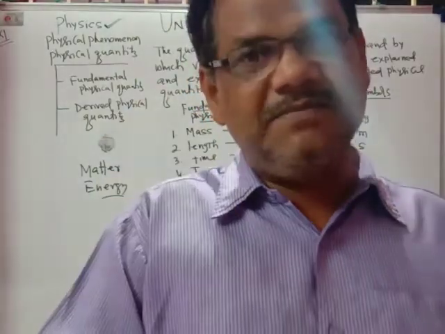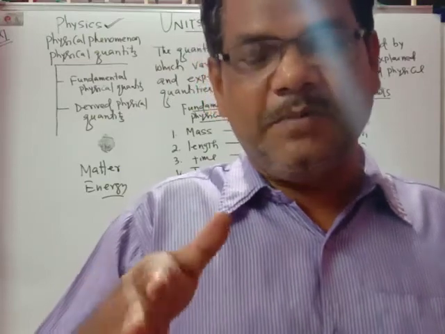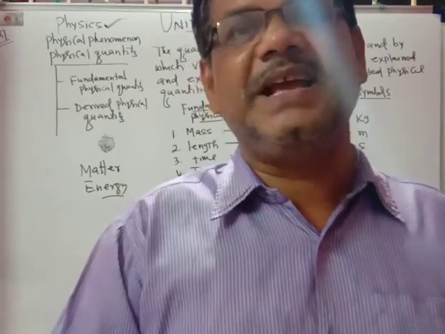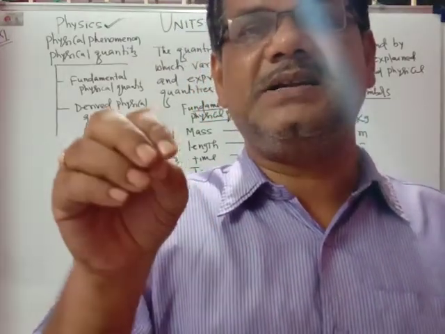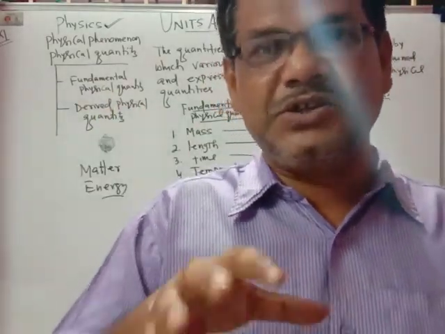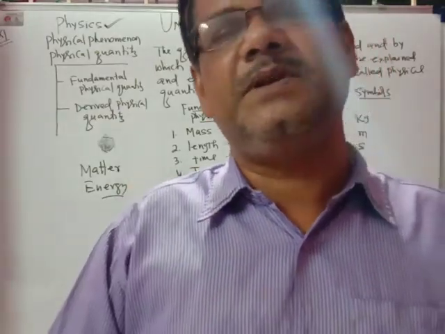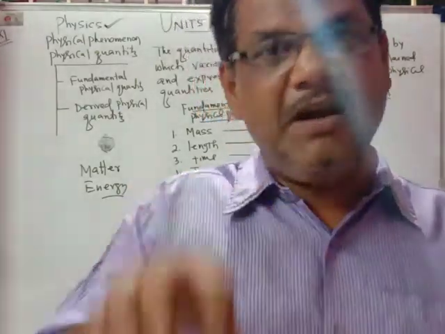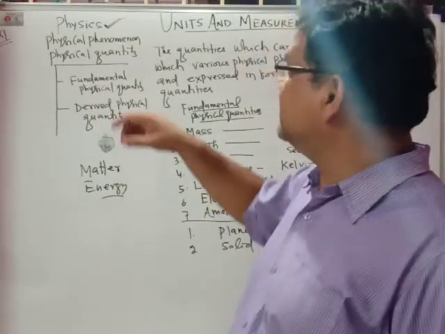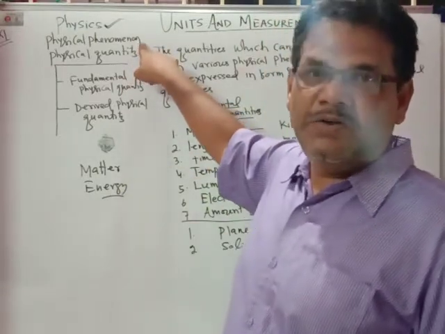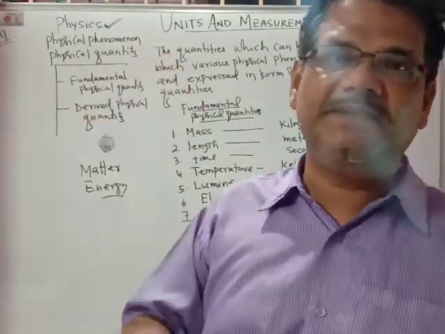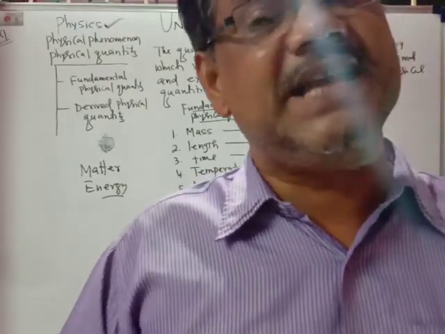The quantities involved in cycling are that the boy covers some distance, he takes some time, and there is the speed of the cycle. All these quantities, time, distance, velocity, acceleration, are involved in that physical phenomenon, and they describe it completely. These quantities are called physical quantities, and the things and happenings around you are called physical phenomena.